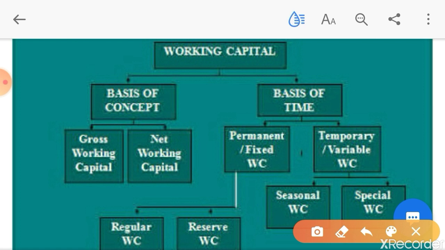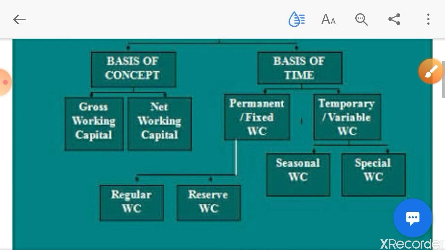Is this point clear? So fund required to meet some unforeseen liabilities or to meet some contingencies of the businesses, like depression, natural calamity like flood, earthquake, and so on. So I hope this point is clear to you. Both the permanent and temporary working capital and their parts are clear to you.